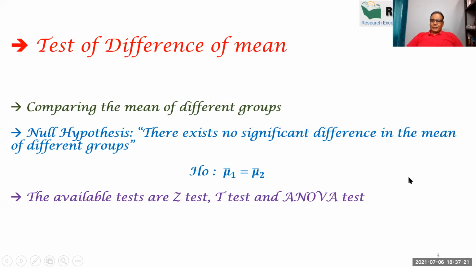So first is, what is the meaning of difference of mean? Actually, comparison is human nature. You compare yourself with your colleague, and the organization compares one set of people with another set of people. The investor compares one industry with another industry. So it is human nature to compare.